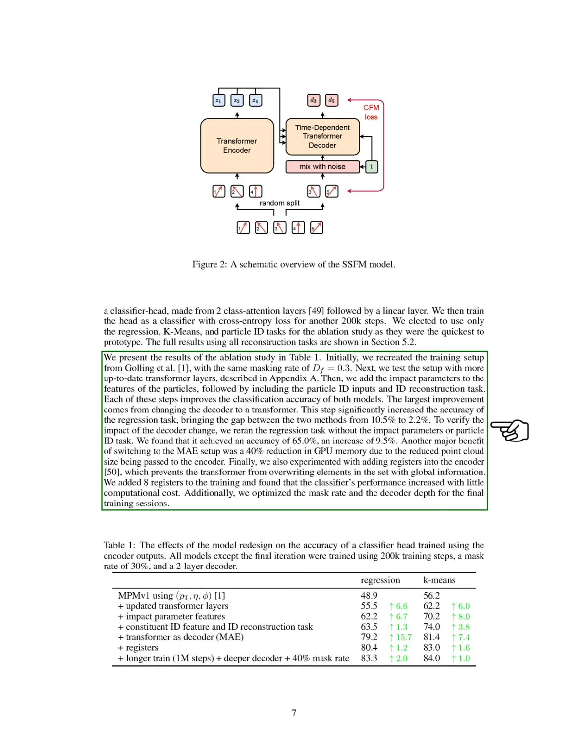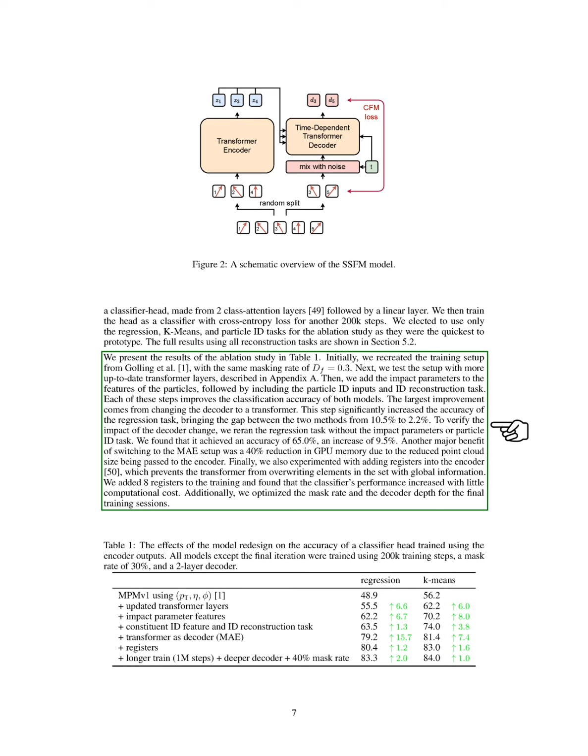The most significant improvement came from switching the decoder to a transformer, which reduced the accuracy gap between the two methods from 10.5% to 2.2%. To confirm the effect of this change, we reran the regression task without the impact parameters or particle ID task, achieving an accuracy of 65.0%, an increase of 9.5%.